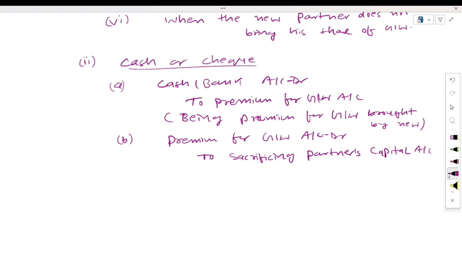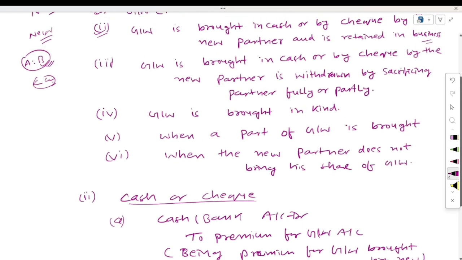Now come to the third case, which is goodwill brought in cash or by cheque by the new partner and withdrawn by the sacrificing partners fully or partially. In the earlier case the goodwill was retained in the business, meaning the partners were not withdrawing the amount of goodwill. Here there is a little change. The partner may withdraw the full amount of goodwill, or he may withdraw a partial amount of goodwill.